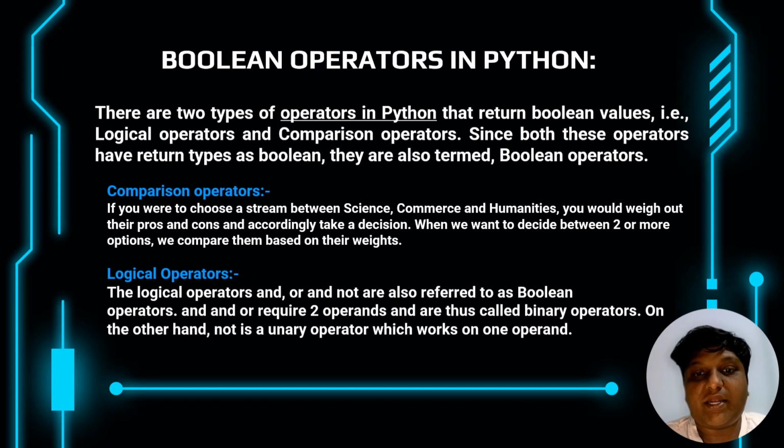When we want to decide between two or more options, we compare them based on their weights. So, comparison operators are nothing but when we have two options and we have to decide between them, we use the comparison operators.